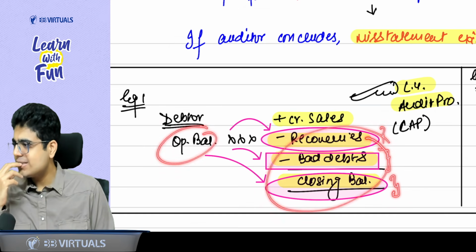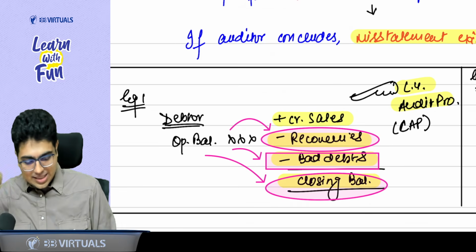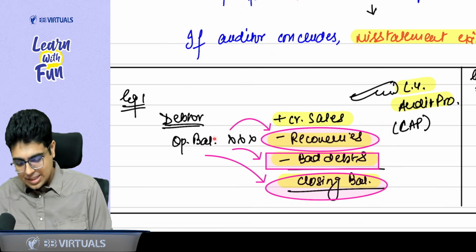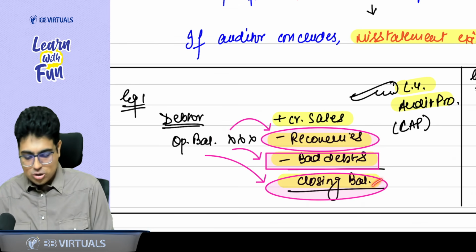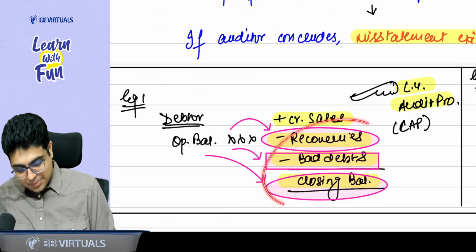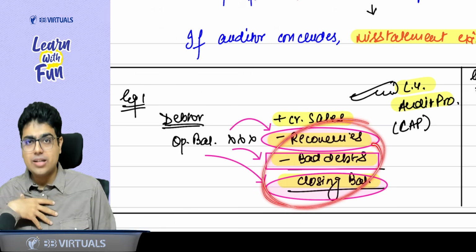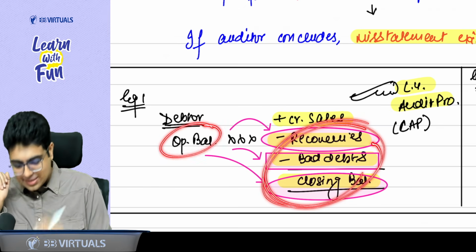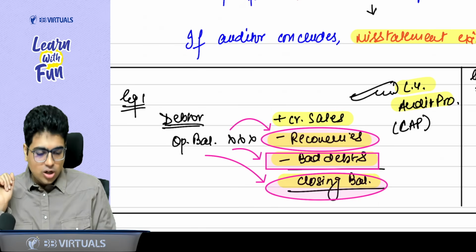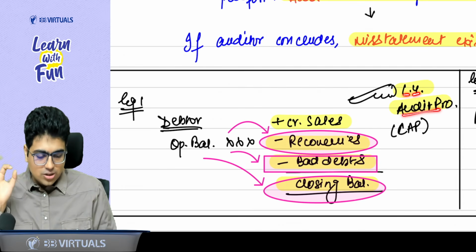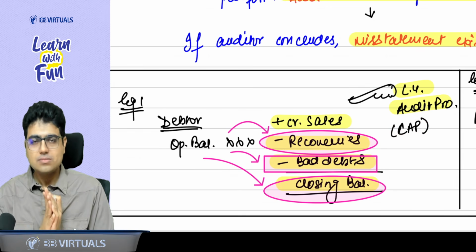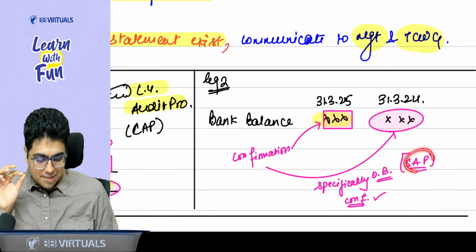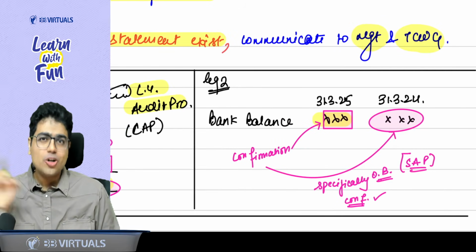So when I am testing the recoveries, bad debts and closing balance, can I say I am indirectly testing the opening balance? These recoveries are from opening balance? Yes, sir. Bad debts will be from some opening balance? Yes, sir. Remaining balance will also be from some opening balance? Yes. When I am testing these things in the current audit year, can I say indirectly I am also testing the opening balance? Yes. This is called current year audit procedure, or you can say CAP. Okay, sir. Second type of procedure, SAP. What is SAP? Specific audit procedure.